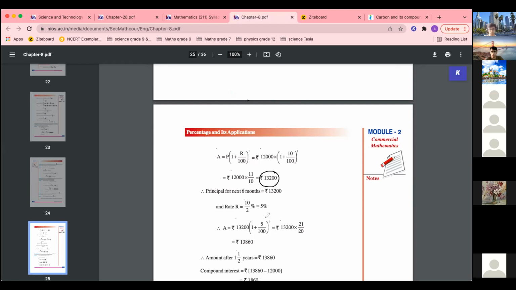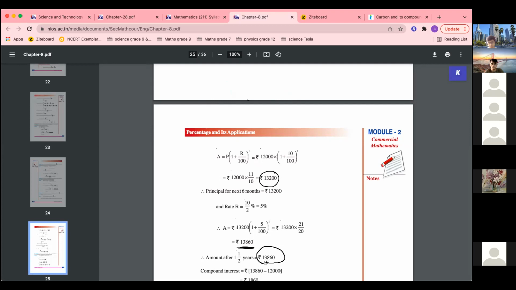13200 into 1 plus 5 by 100 raised to 1, because it is half yearly we are calculating, right? Half year के लिए rate. So 13200 into 21 by 20, and you got the answer. Now this is the amount after 6 months. So that means टोटल 1.5 year के बाद the total amount we are getting is this, right? 1 year का जो amount आया, that is acting as a principal for next 6 months, and then we get the amount at the end of total 1.5 year. Okay, so this is the total amount after 1.5 years.